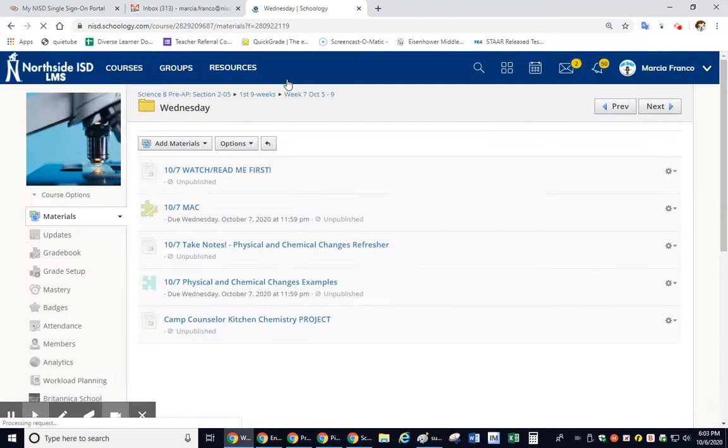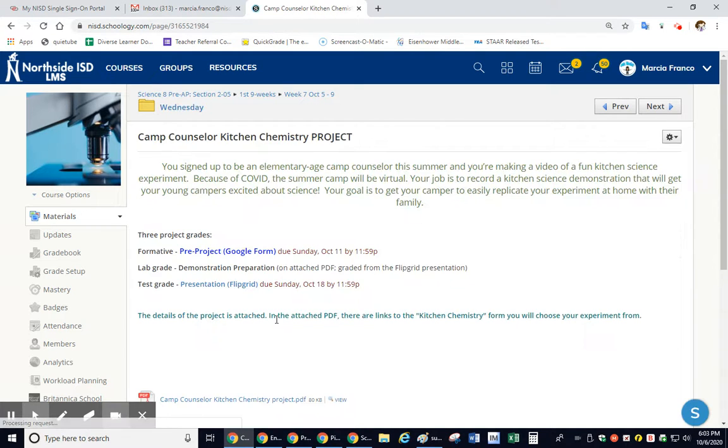And then the last thing in today's folder, dun, dun, dun, it's a project. That's why you're pre-P, right? Camp Counselor Kitchen Chemistry Project. You have signed up to be an elementary age camp counselor this summer, and you're making a video of a fun kitchen science experiment. Because of COVID, the summer camp will be virtual. Your job is to record a kitchen science demonstration that will get your young campers excited about science. Your goal is to get your camper to easily replicate your experiment at home with their family.